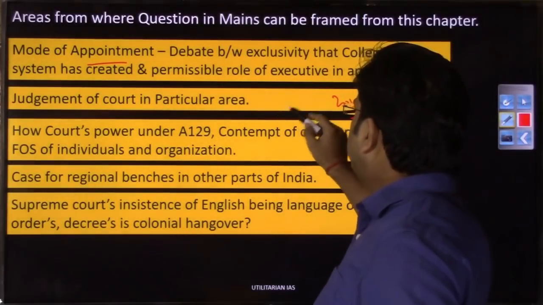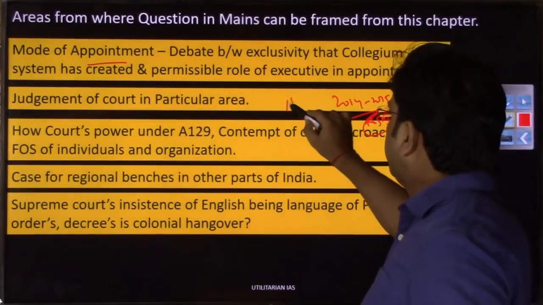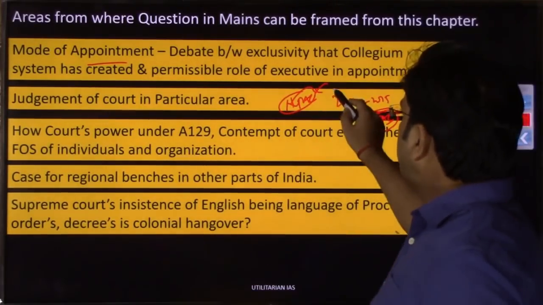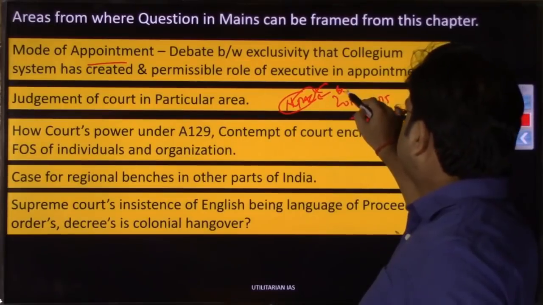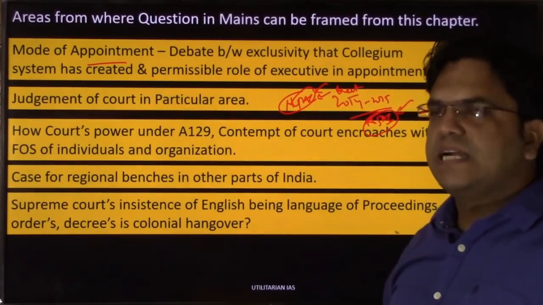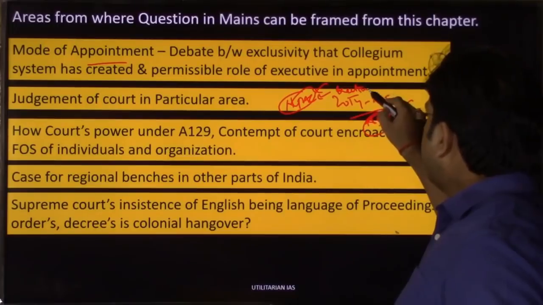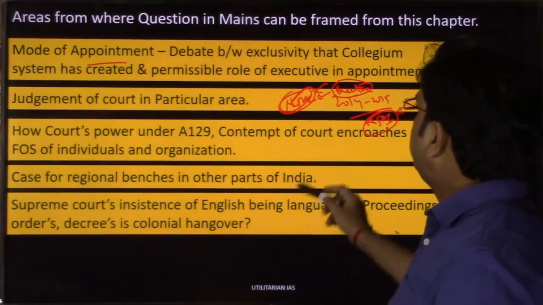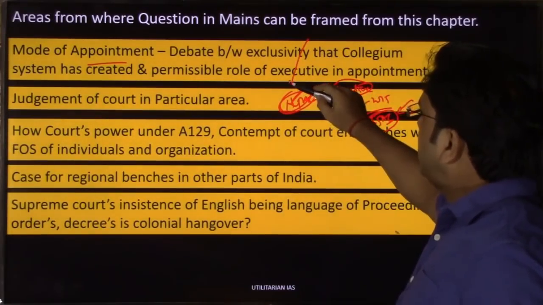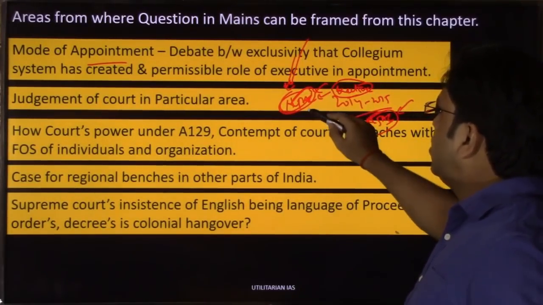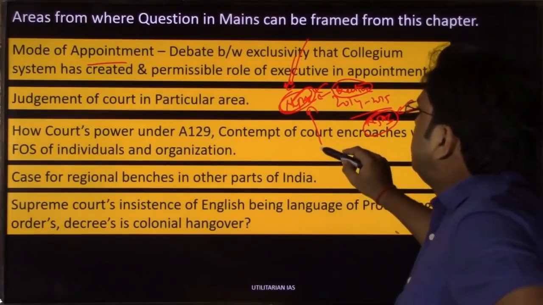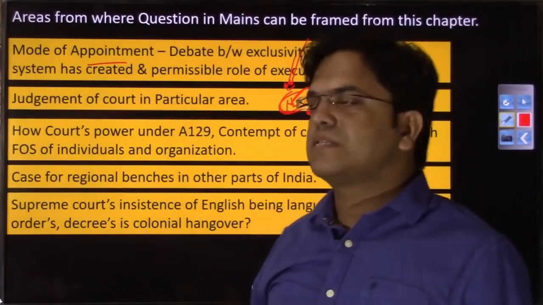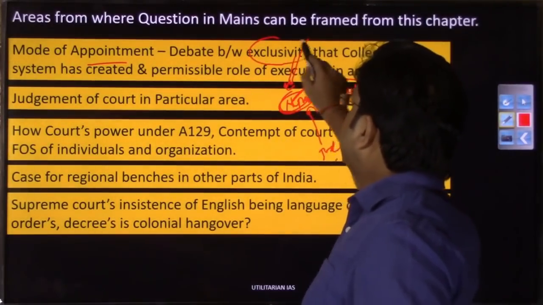because in the debate, if you remember, in the first lecture on the debate of NJAC, I had argued why this NJAC was a right body if some modification would have been accepted by the executive, the modification that had been suggested by the judiciary. Had the executive accepted those modifications, NJAC was not only beneficial for the executive only, right? It was a much needed body for the judiciary as well, because this collegium system has generated this debate on exclusivity.